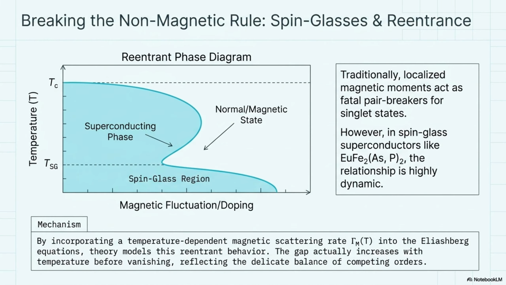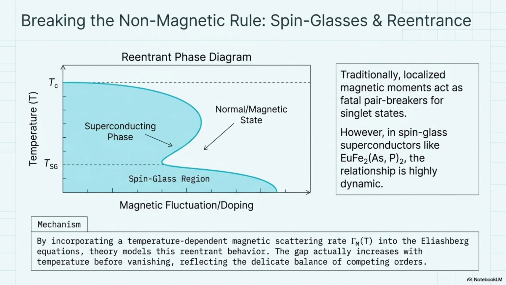Finally, let's completely smash the non-magnetic rule. Traditionally, magnetism was seen as the absolute enemy of superconductivity. The thought was it would violently break apart the paired electrons. But in spin-glass superconductors, this relationship is highly dynamic.